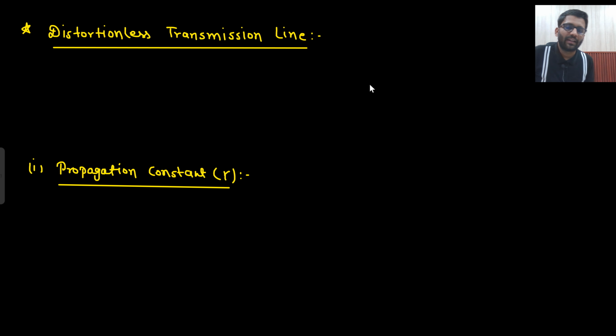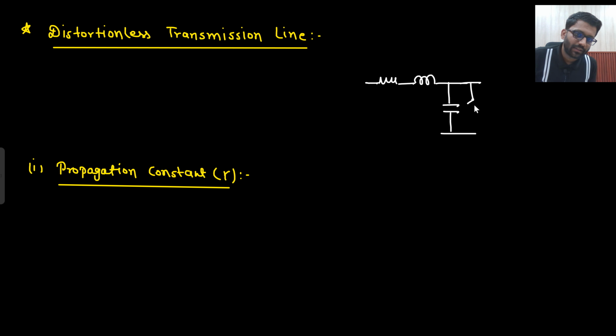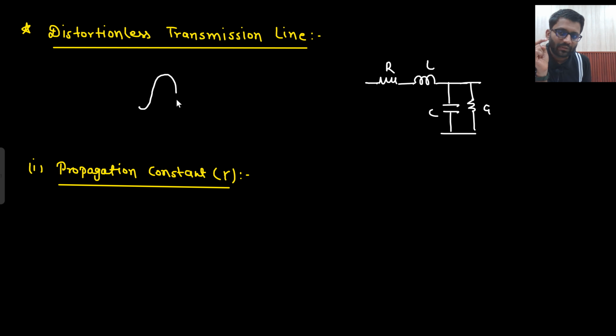Okay. Now in case of a transmission line, what happens? This is your transmission line. Let's make a rough diagram. R, L, G, R, L, G, C, right? And what do I know? That there will be a voltage wave traveling. So this is how the voltage wave will be traveling.